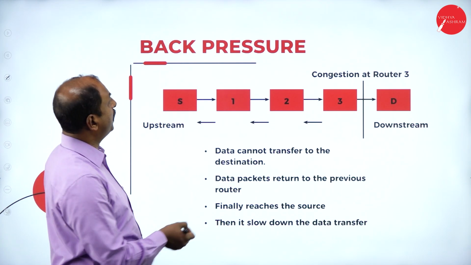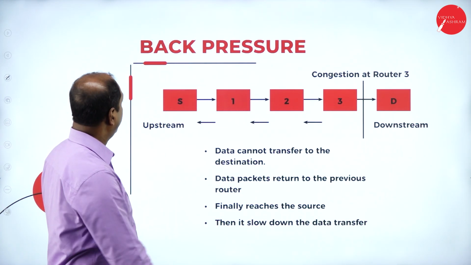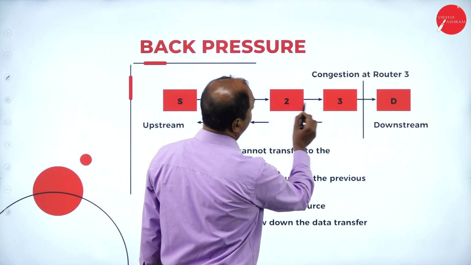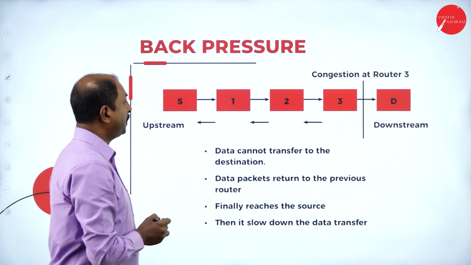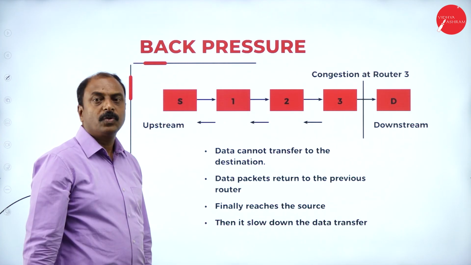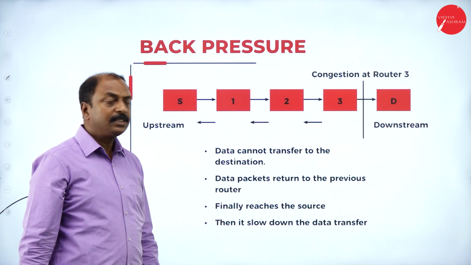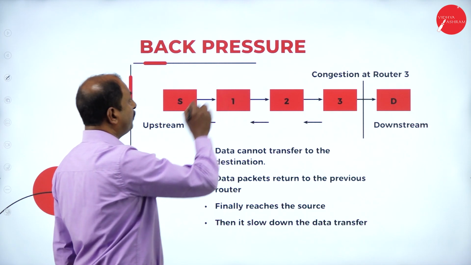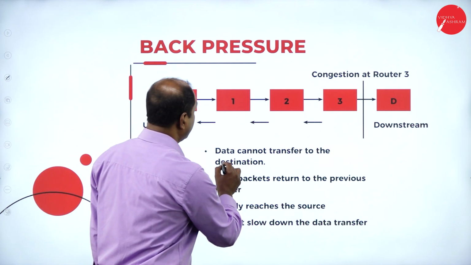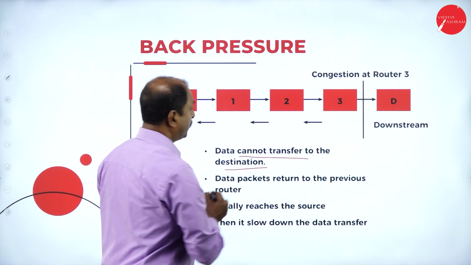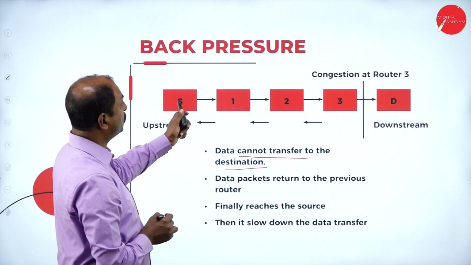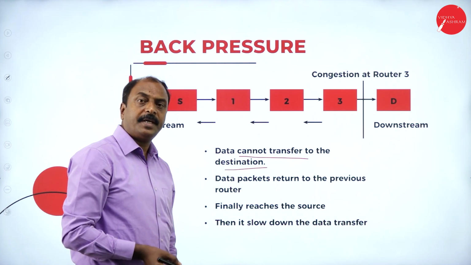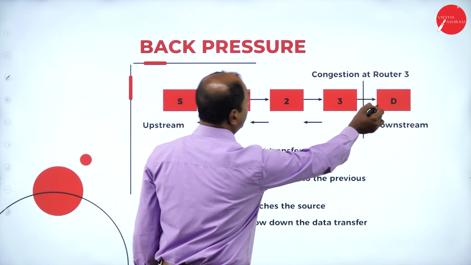Now let us see what back pressure is. Assume that in the network, S is the source, and in between we have routers 1, 2, and 3, and this is the destination. So in between source and destination, we have different network devices or nodes. Here we have upstream and downstream. So what is back pressure? Here data can transfer to the destination. This is the first point: data is going to transmit from source to destination. The arrow mark indicates that data is transmitting from source to destination.